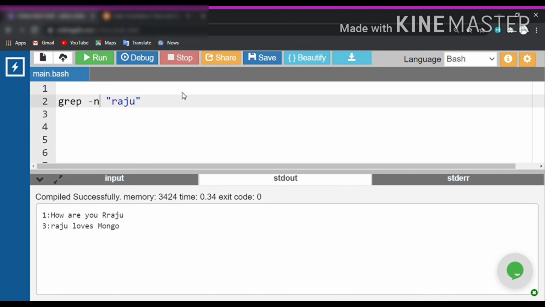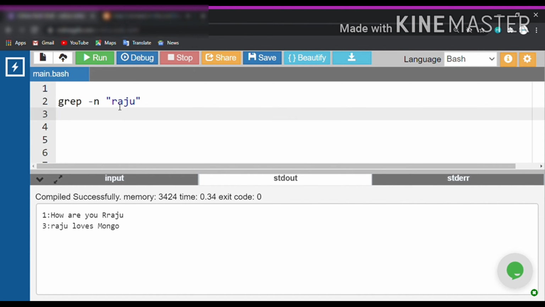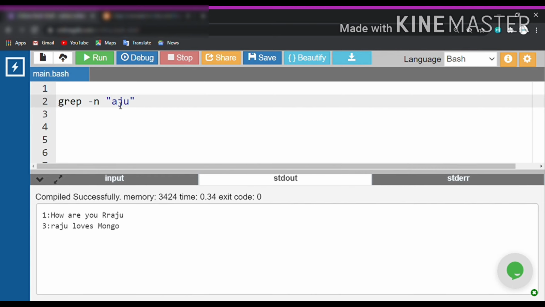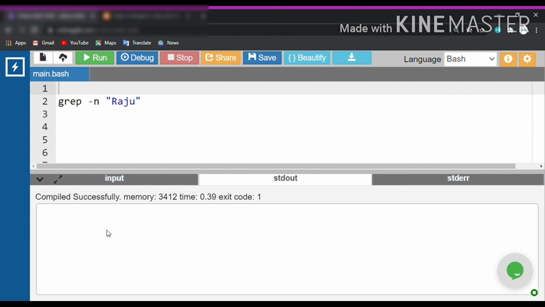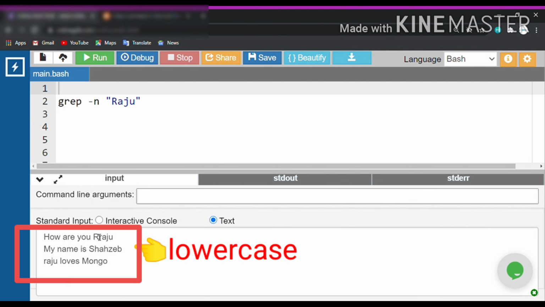Okay, now let's dive deeper into it and see what other options are available with the grep command. For that, I want to replace the R of Raju with a capital R and check what result we get. As you can see, I am not getting anything because my file had Raju all in small case, but in the command I have given capital R.